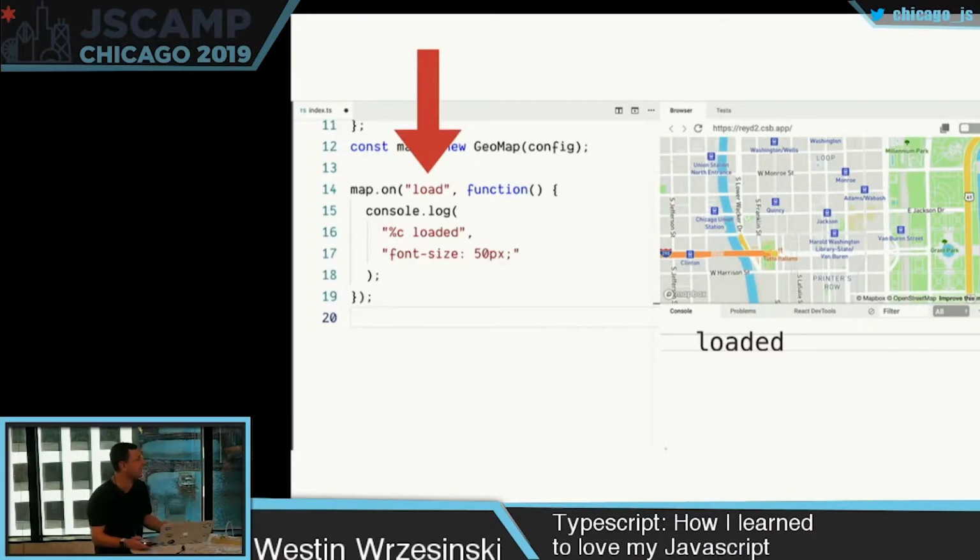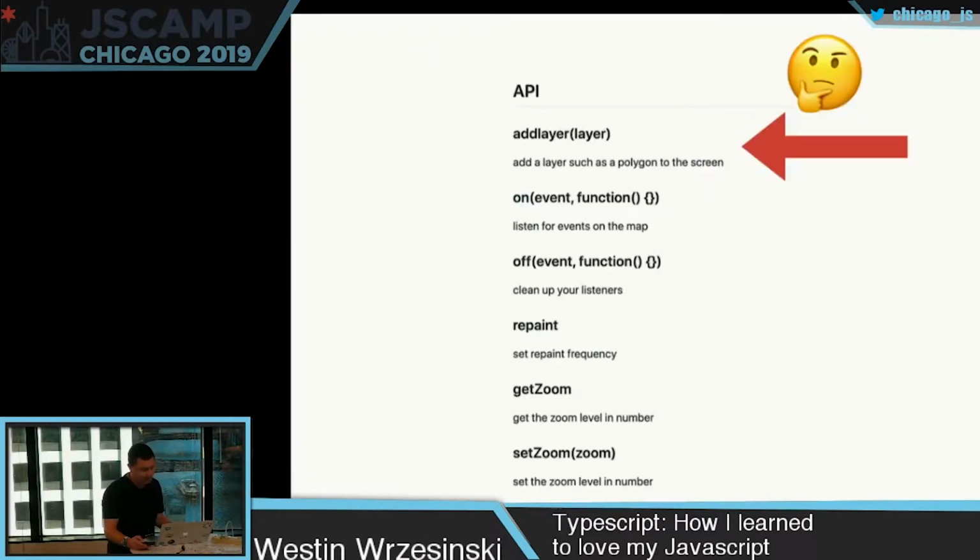I get a console log. Feels okay. Took a little guesswork, but it wasn't impossible. So then I want to add a layer. And I know I want to add a layer because with maps, the lines and these circles are just typically referred to as polygons to render on the map. So when I look at the API docs, I see add layer, adds a layer such as a polygon to the screen. So that sounds like what I want.